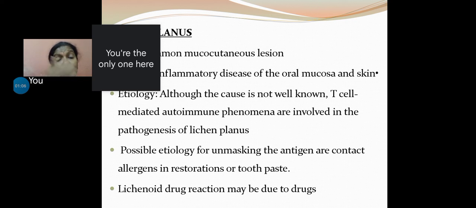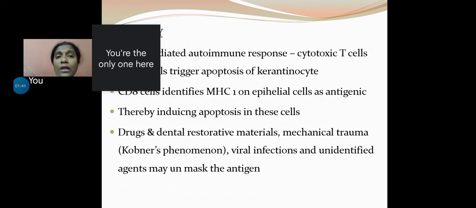The possible etiology for unmasking of antigen is thought to be contact allergens, which can be introduced in the form of restorations and toothpaste, which bring about unmasking of the antigen, which is recognized by the T cells in the body. A similar response can be seen to drugs, medicines, chemicals and cosmetics, and this has been termed lichenoid drug reaction. Lichenoid means lichen planus like, not exactly, but a lichen planus like condition.